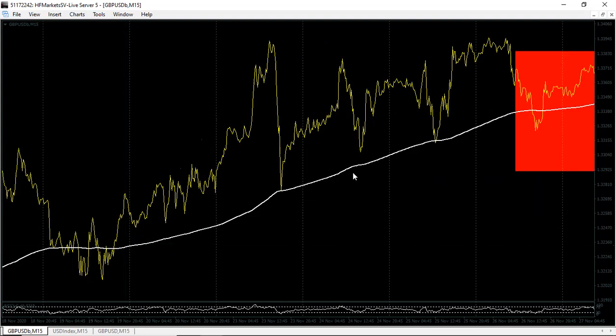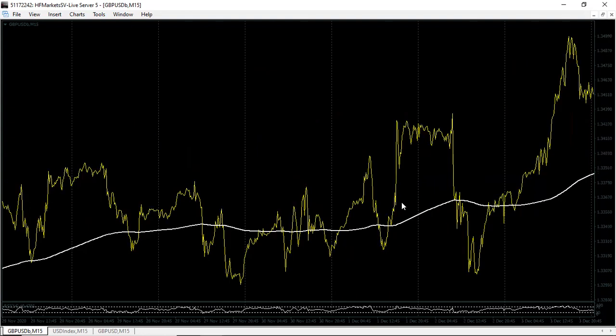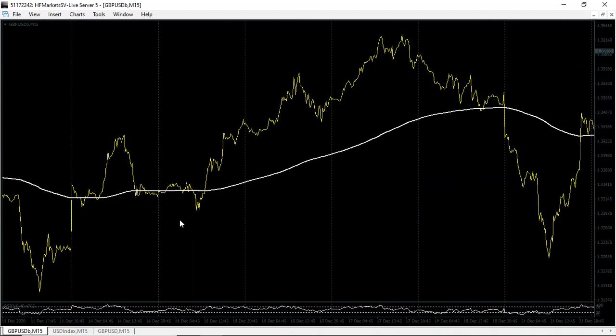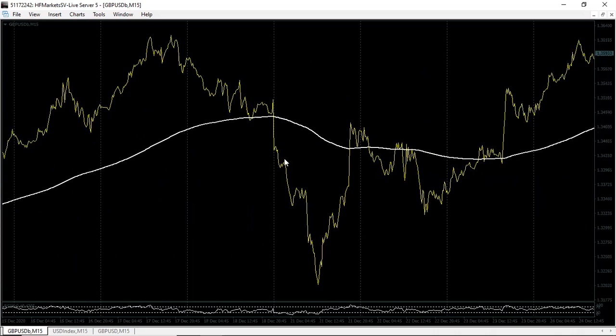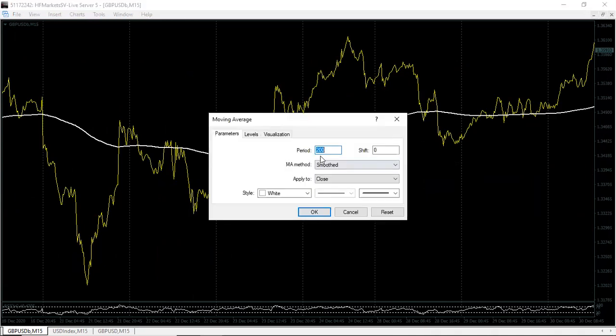Okay, the market is perfect. The market is always right. So the only thing that you need to do is to follow what you need to understand. Okay, just look at that. When the price is above the moving average, only looking for buying opportunities. Below, only selling opportunities. Above, only buying opportunities. But remember this is the 200 moving average smoothed. You can see, click here, come to smooth, not simple, not exponential, smooth moving average.